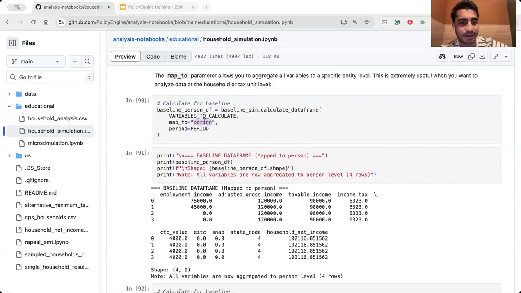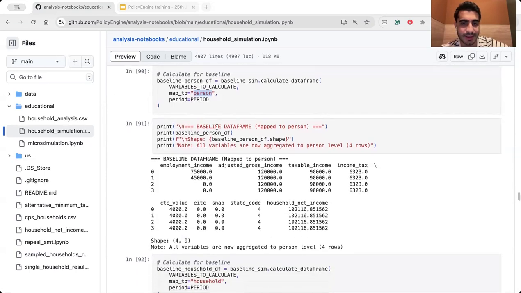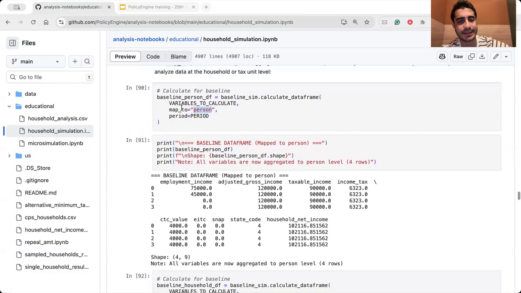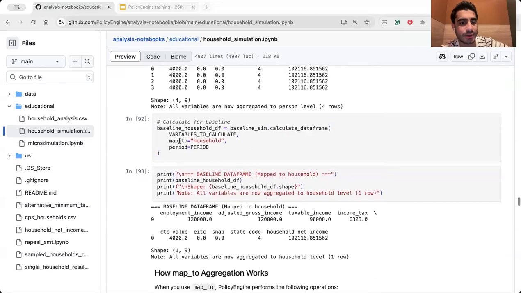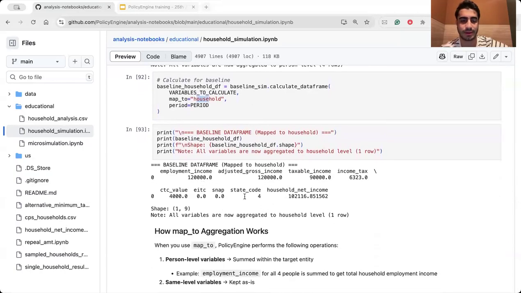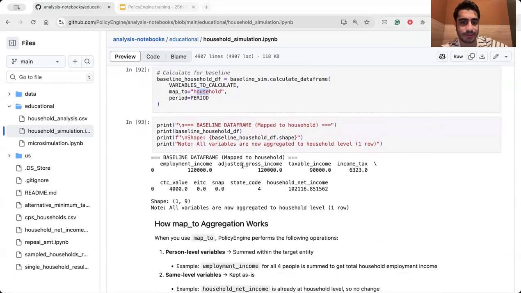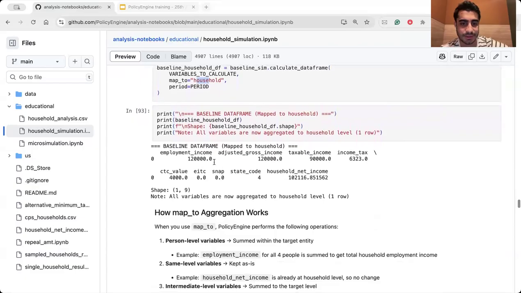You can check online in the PolicyEngine documentation what map_to options you have. And then you can print out once again these variables, but map_to person. Okay, so maybe you want to map_to household. Here again, you can actually print out the household level here.